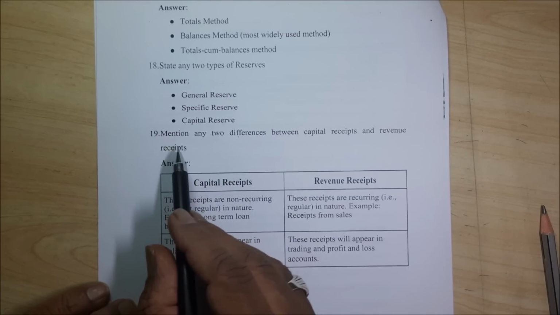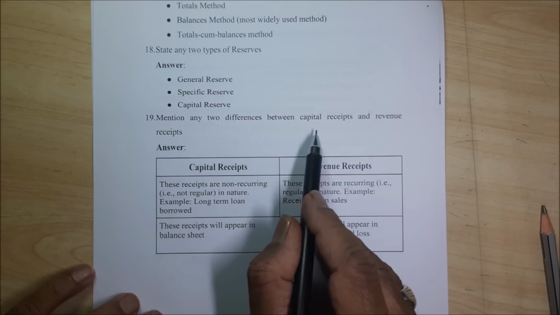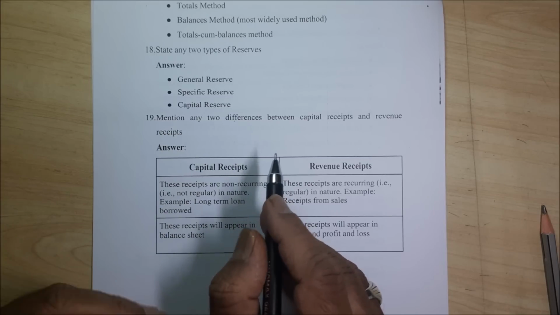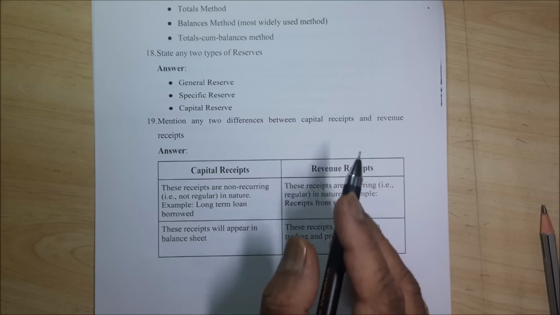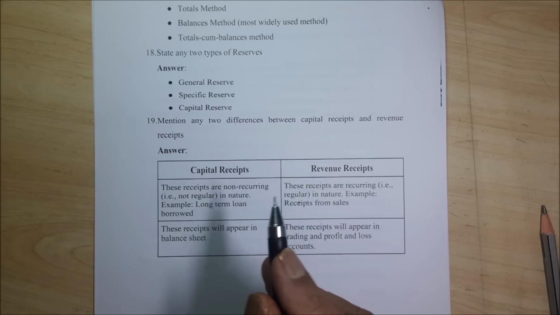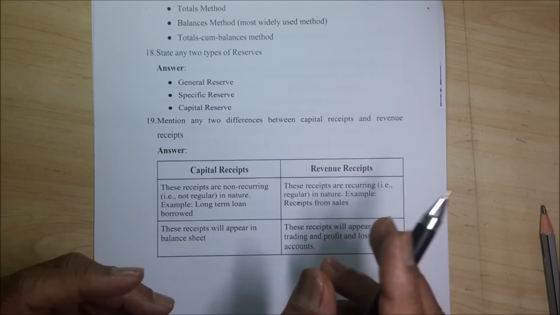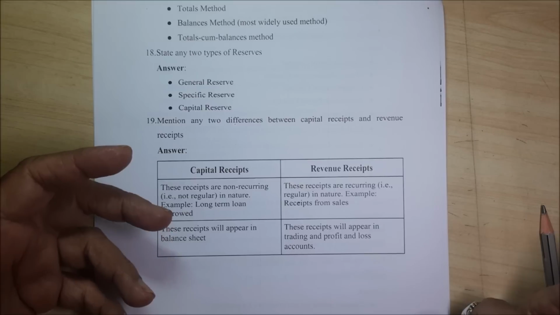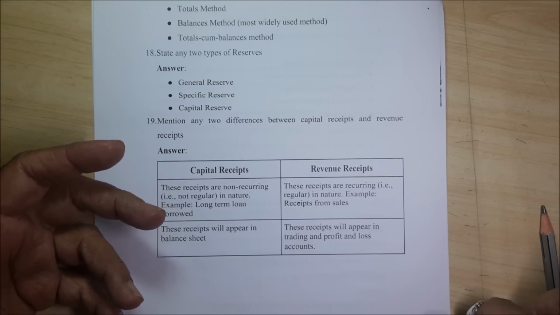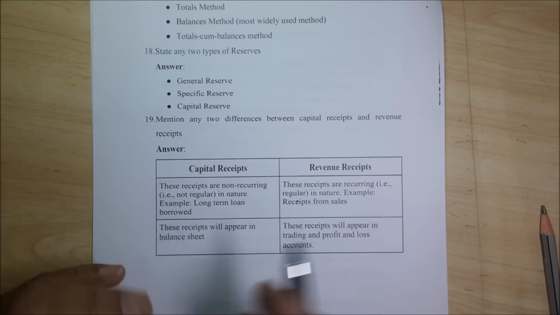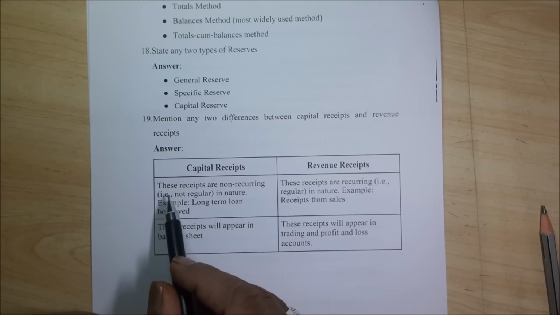Then 19th, mention any 2 differences between capital receipts and revenue receipts. For this, you need not study this one only. Even you can remember from your life. Anything you receive irregularly is capital. Anything you receive regularly is called as what actually? Revenue. So very simple. You will receive a lottery, that is capital. You will receive salary, it is revenue. If you remember this, then it becomes capital and revenue. For that I have given you the examples also.